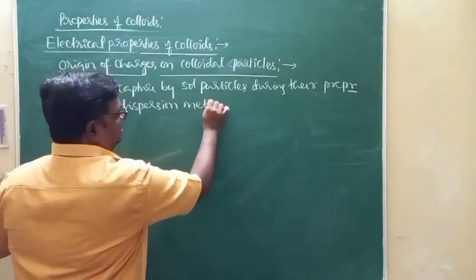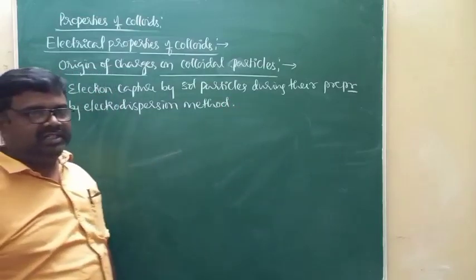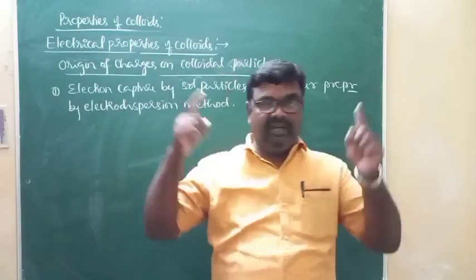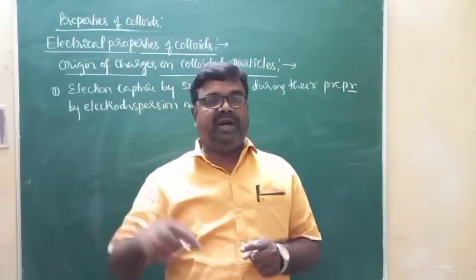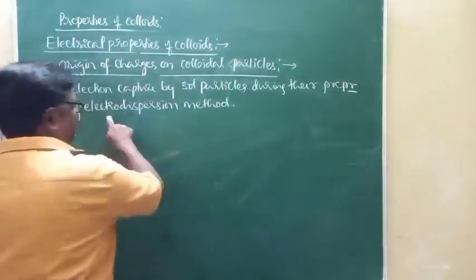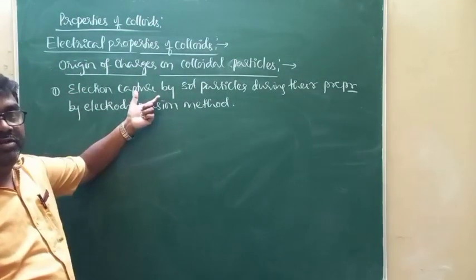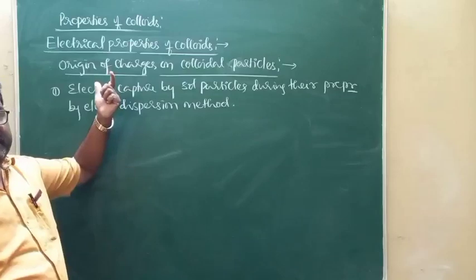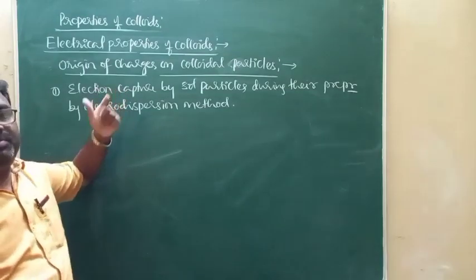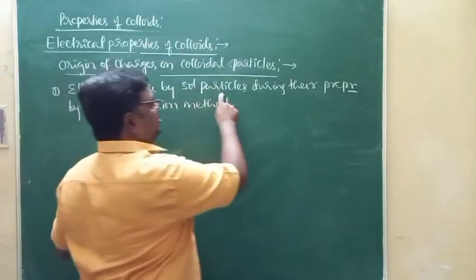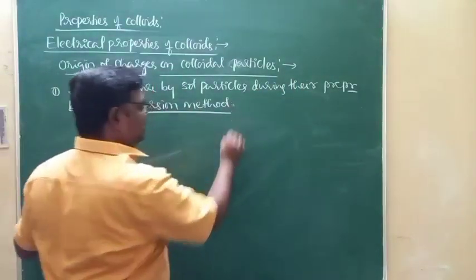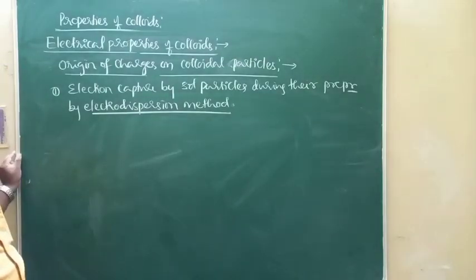We have one of the methods for the preparation of colloids, that is the electrodispersion method. You studied that under the headline Bredig's electric arc method. Colloidal solution will be prepared by striking two electrodes. During their preparation by the electrodispersion method, particles may capture electrons from electrodes, thereby they possess charges. This is one of the reasons for the existence of charges on the surface of colloidal particles.